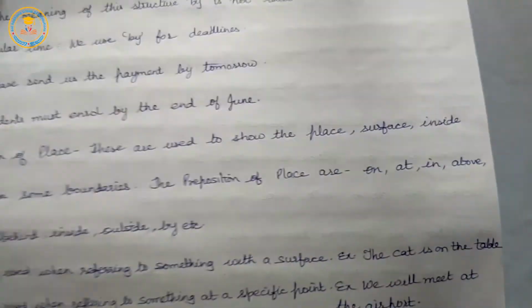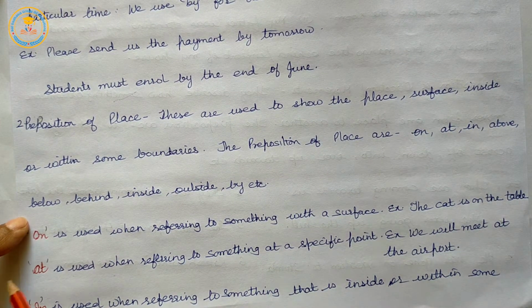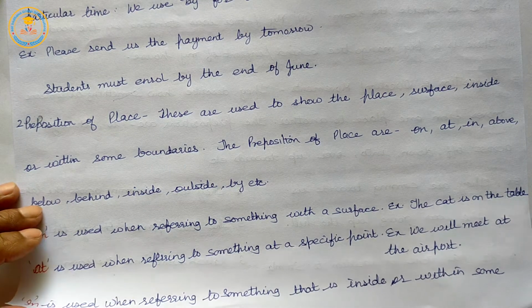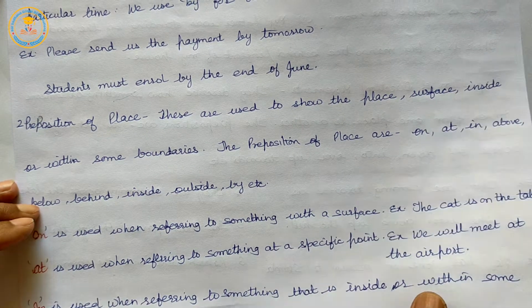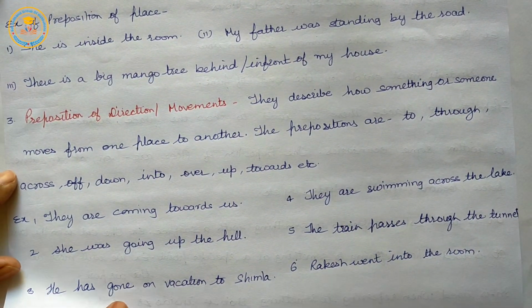So, the prepositions on, at, in. We use on when referring to something with a surface. At we use when referring to something at a particular or specific point. In is used when referring to something that is inside or within some boundaries. Other examples of preposition of place.